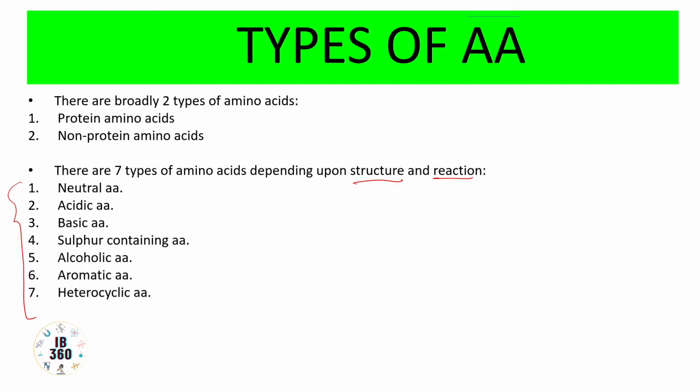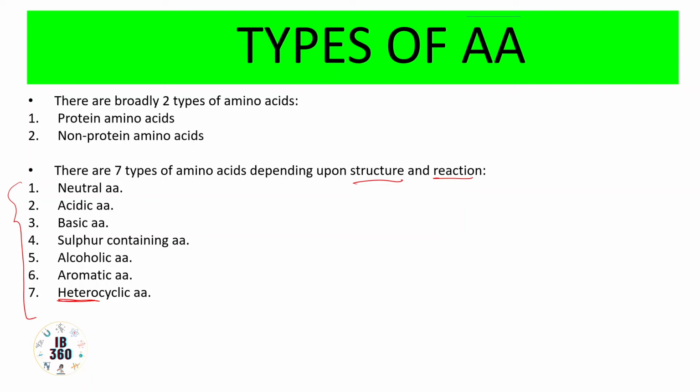Heterocyclic amino acid example. Cyclic means the R group, the substituent alkyl group, will have a ring structure, and that ring will not be homocyclic. That means the corners of the ring will have different atoms, and that is why the prefix hetero has been used here. I will explain with one simple example, proline.